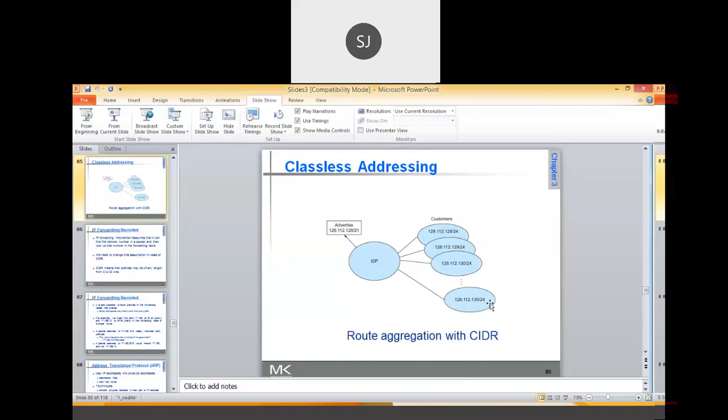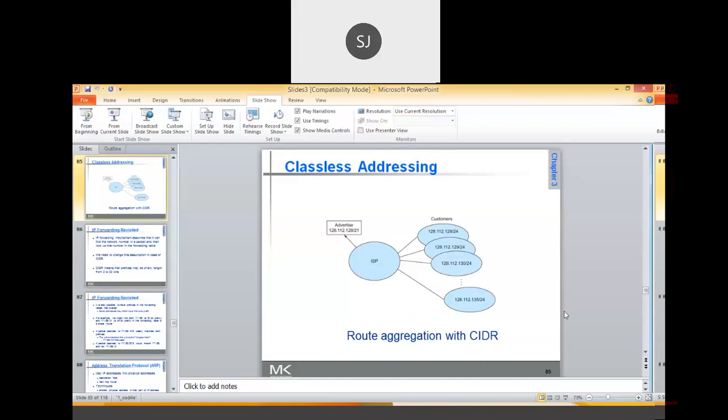So the total block ID is 128.112.128.0/21. How do you get 21? Because the first 21 bits from the left side are the same. That is what longest prefix match is. So you try to solve more problems based on this, right?